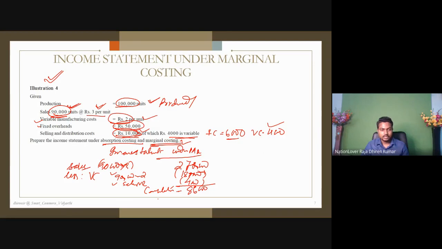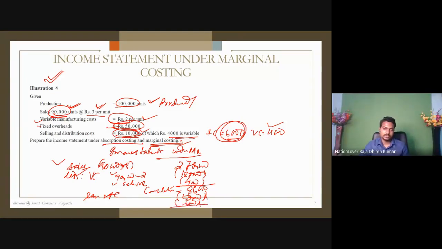Next, sales less variable cost, less fixed cost. Fixed cost is 50,000 in total, so write 50,000 in bracket, so that we remember it is negative. Another fixed cost is selling and distribution overhead, 6,000, also in bracket.